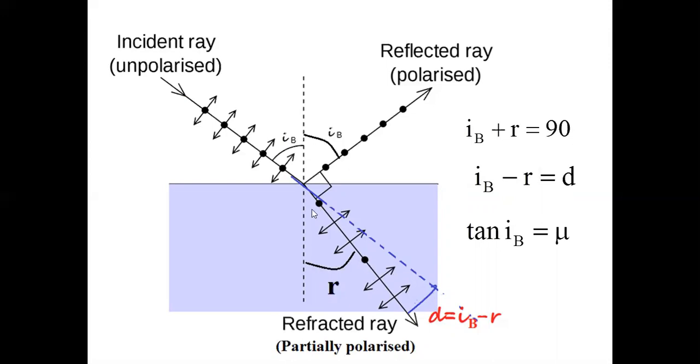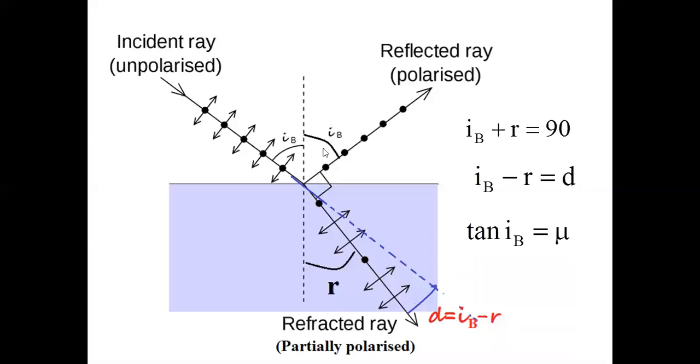It becomes more and more perfectly polarized. These vibrations will miss out. At one stage, when it passes through many glass plates, a pile of plates, the outcoming light may be completely polarized. But in one refraction, it is not possible. You have to make it undergo multiple refractions.